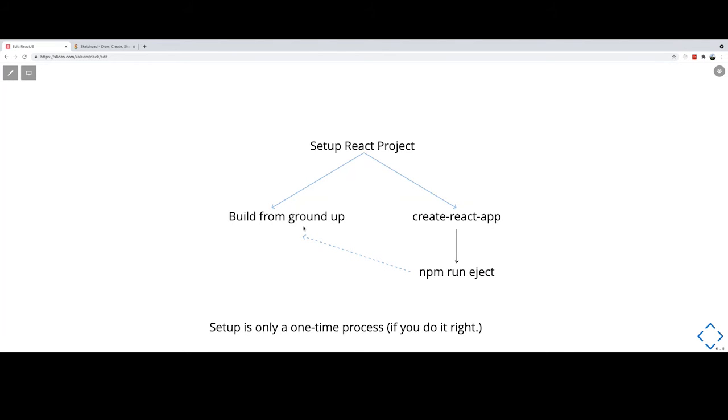You can build your project from the ground up, from scratch, like an empty folder. You start adding files, you start installing some packages, and you will get there where you can deploy your React application locally, and you'll be able to work with React. Or you can use create React app. Suppose you're using create React app and you want some customization on top of your project, you can just run npm eject, and it will give you all the inside configuration which you can edit or override. So it's very flexible. So let's try to build our first project in React.